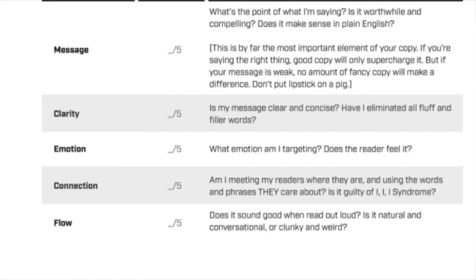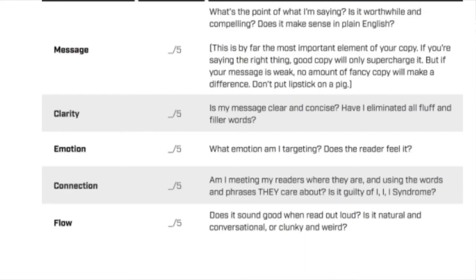Number 2 is clarity. Is this message clear and concise? Have you eliminated all the fluff, all the filler words that people would use in regular speech? Number 3 is emotion. What is the emotion that you're targeting in this piece? Does the reader feel what you're trying to get across?